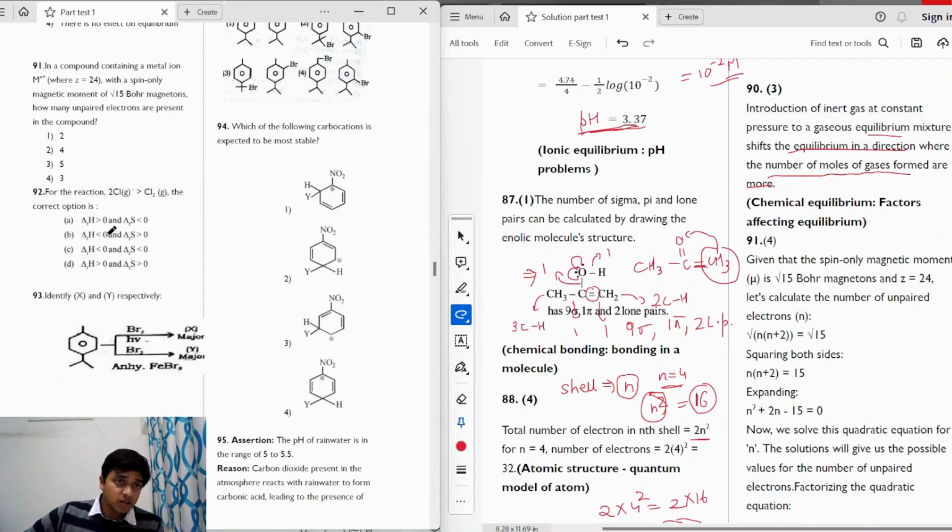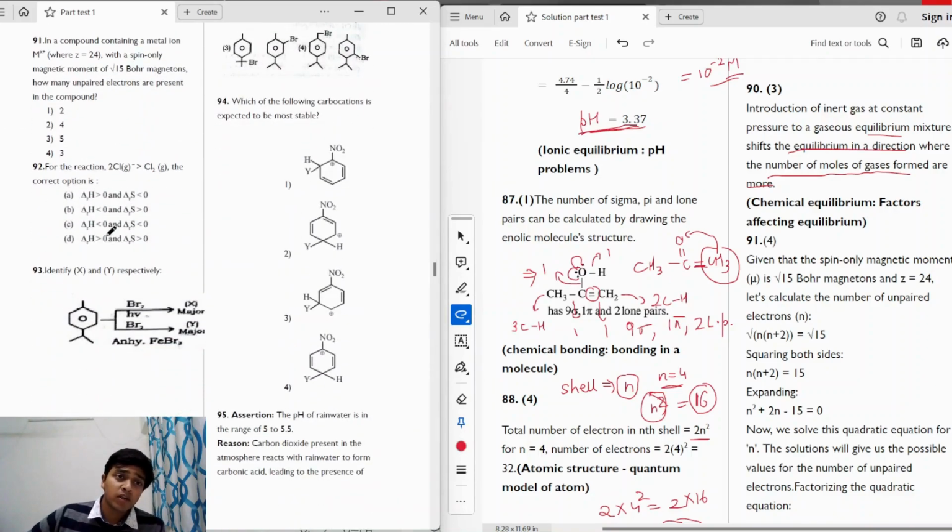Moving on to the next question. The question says, in a compound containing a metal ion M^x+, where Z is equal to 24, with a spin-only magnetic moment of root 15 Bohr magnetons, how many unpaired electrons are present in the compound?